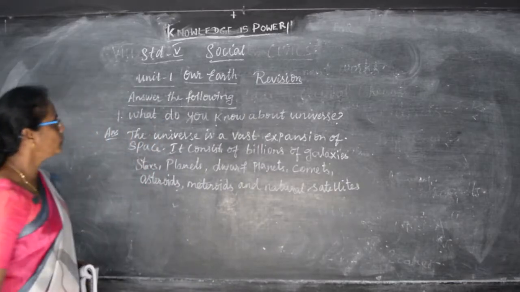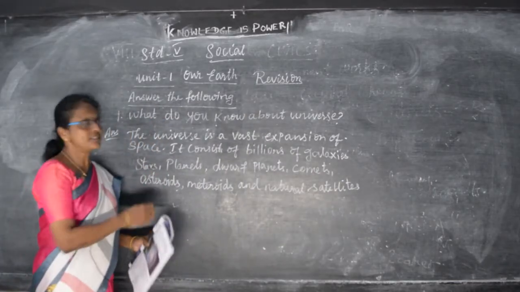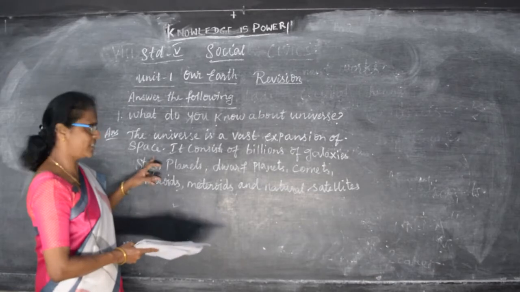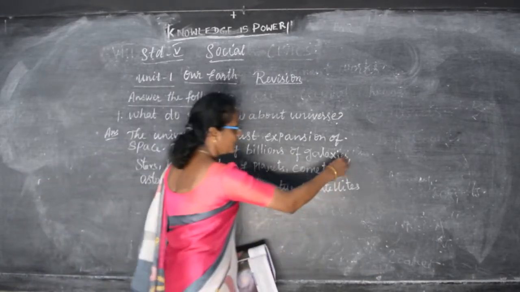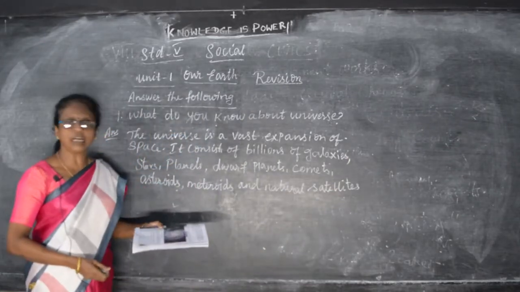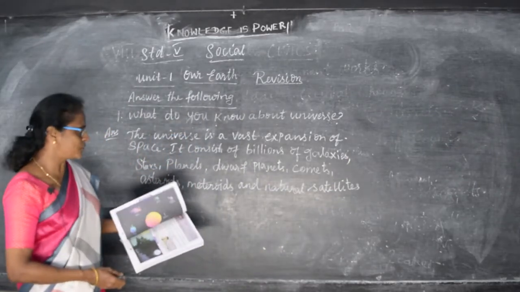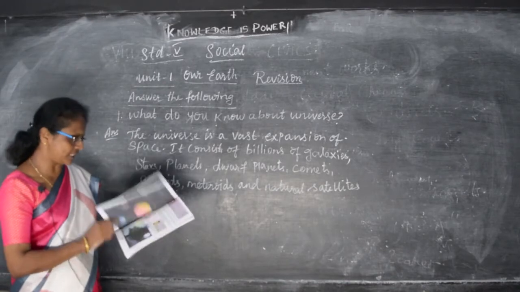Okay, so what do you know about the universe? The universe is a vast expansion of space. It consists of billions of galaxies, stars, planets, dwarf planets, comets, asteroids, meteoroids, and natural satellites.